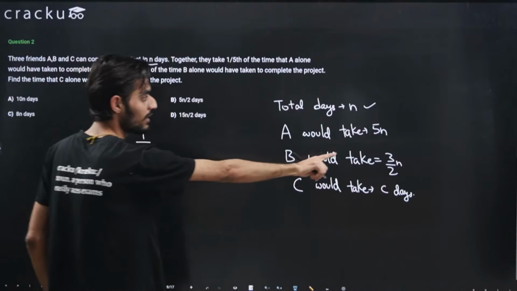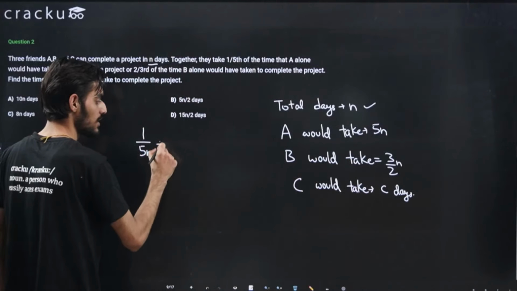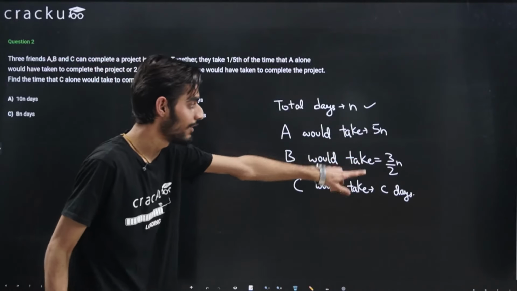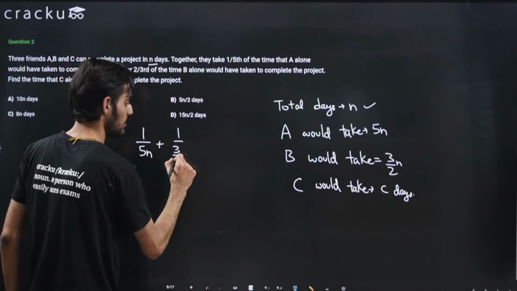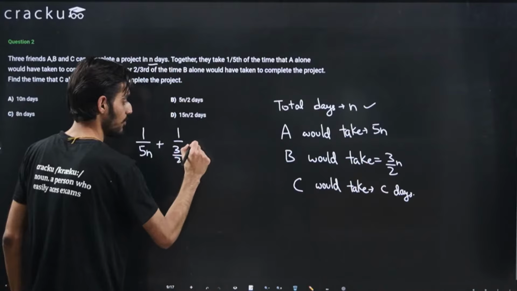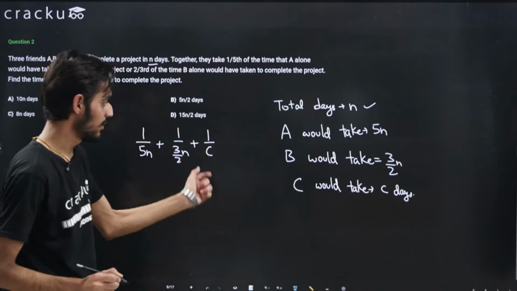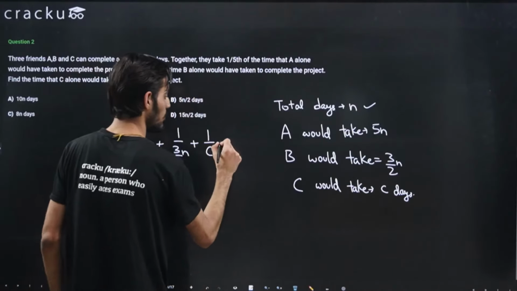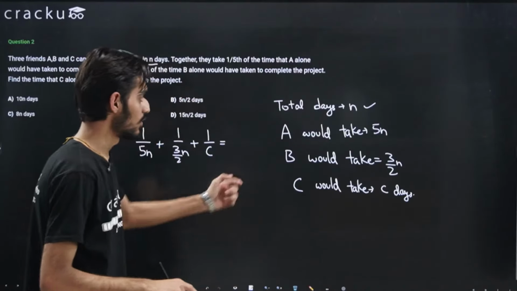So the amount of work that A will do is 1 divided by 5n, plus the amount of work that B will do, which is 1 divided by 3n/2, plus the amount of work that C will do, which is 1 by C. That will be equal to the total work they do when working together.